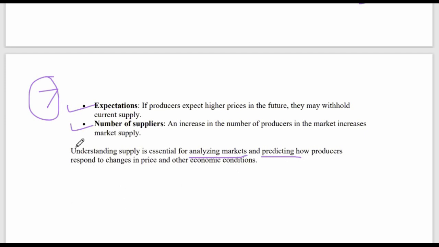So this can also come as a short answer question. Why is understanding supply important? It helps in predicting price, analyzing the market by the producers, and also determining the economic condition. Because if producers are producing less, it means the economic situation of the country is not good. Manufacturers are producing less, so the overall tax collection will be less, and overall economic downturn can be expected because of that. It is one kind of a precondition.